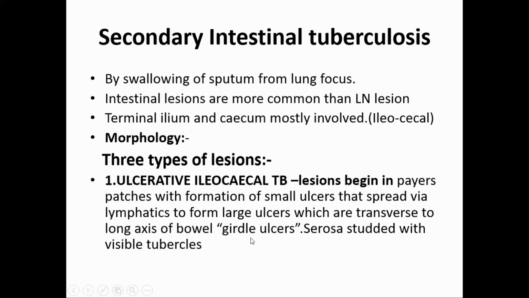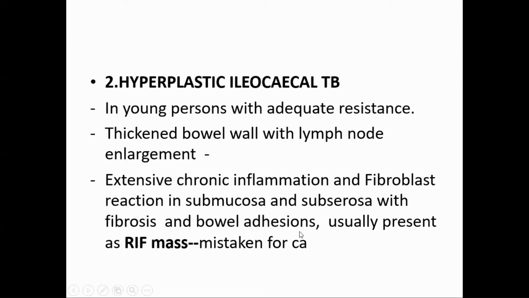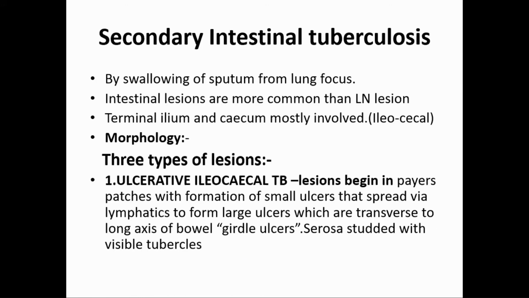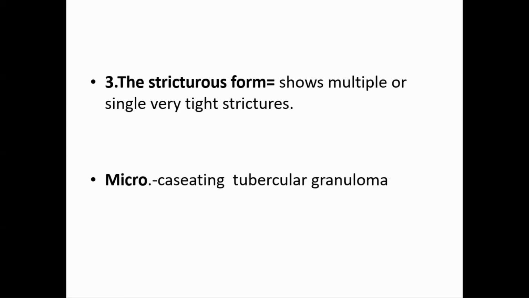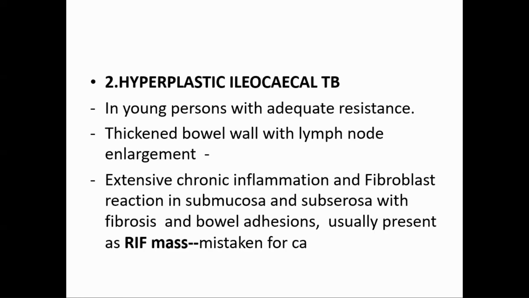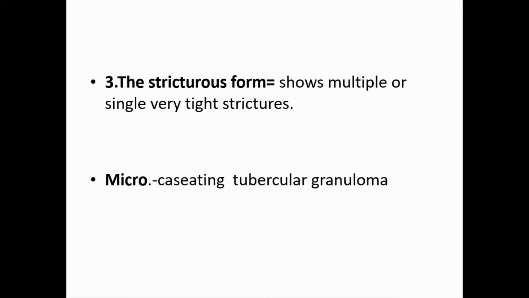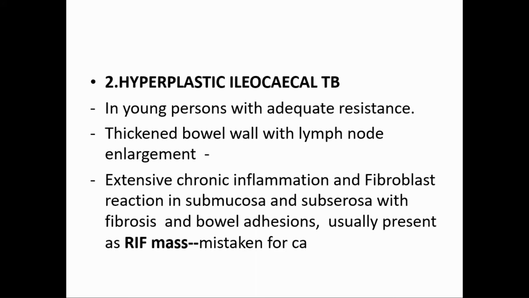So this is different from a typhoid ulcer. These ulcers are transverse to the long axis of the bowel, and they are called girdle ulcers. And the serosa is studded with visible tubercles. So that is the ulcerative type of intestinal tuberculosis, ulcerative type of ileocecal tuberculosis. The second is hyperplastic ileocecal tuberculosis. This is in a young person with adequate resistance, so there is a lot of fibrosis and chronic inflammation.